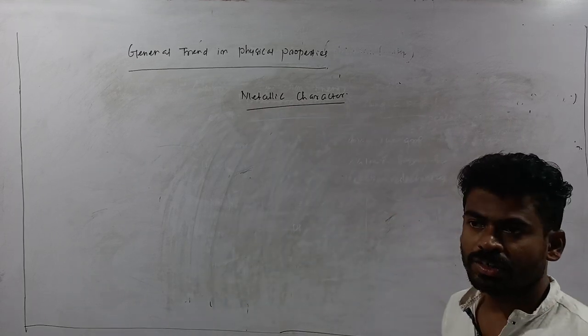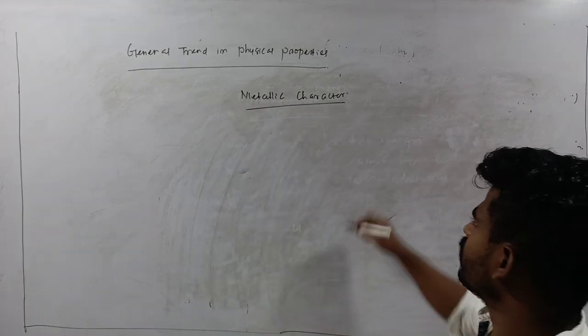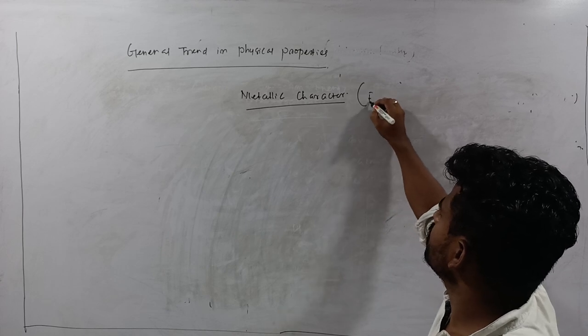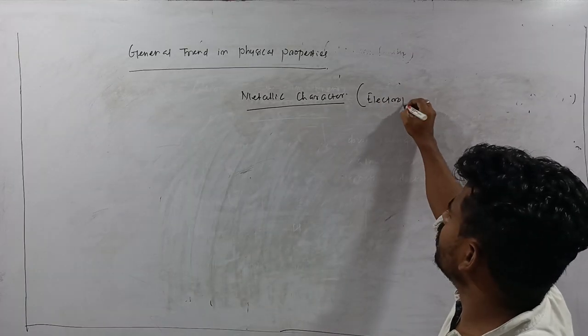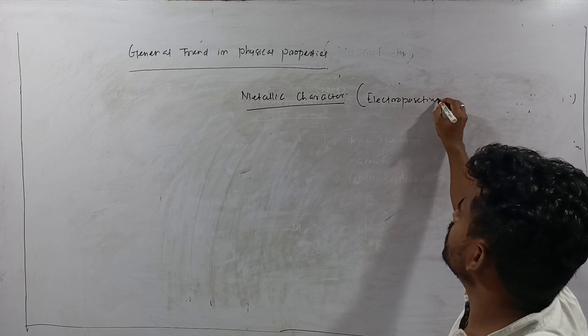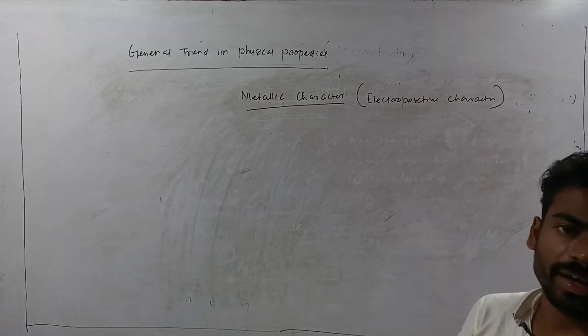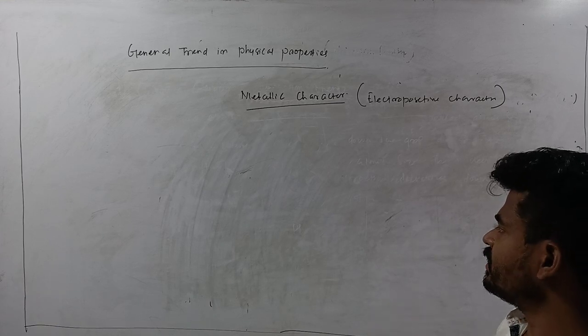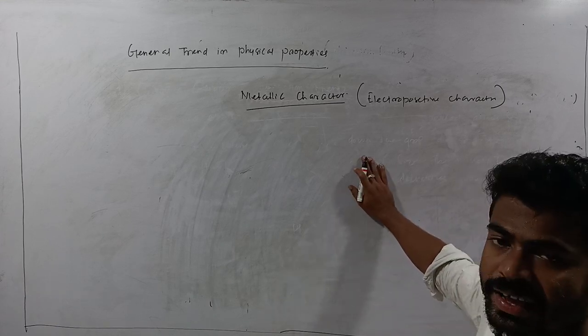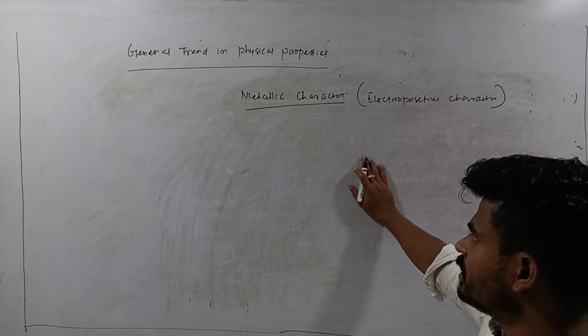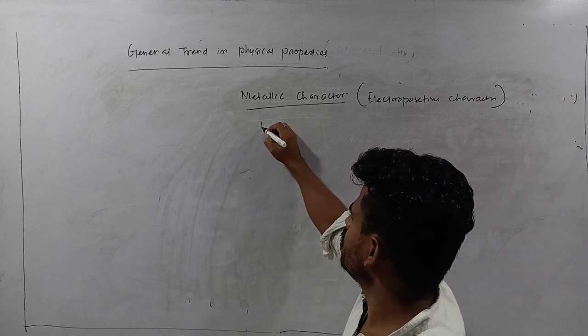Metallic character means electropositive character, the electron losing tendency.